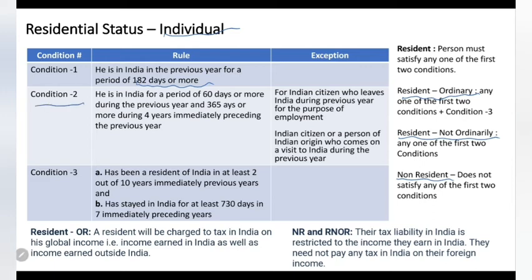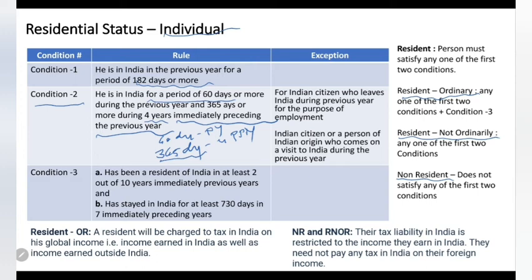Coming to the second condition. A person should be in India for 60 days or more during the previous year, and 365 days in the 4 years immediately preceding the previous year. In the previous year 60 days, and prior to that, out of 4 years, he should be in India for 365 days. That is condition number 2.